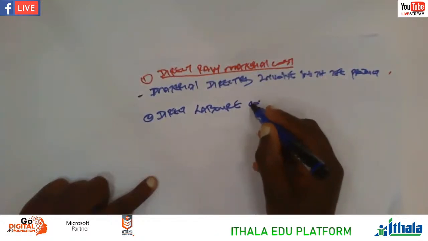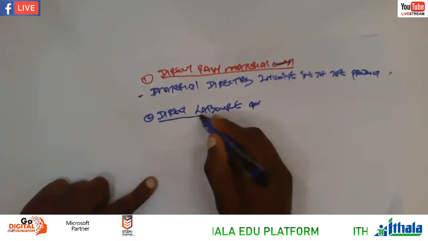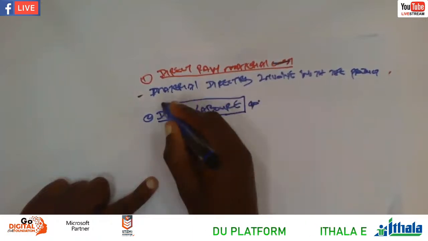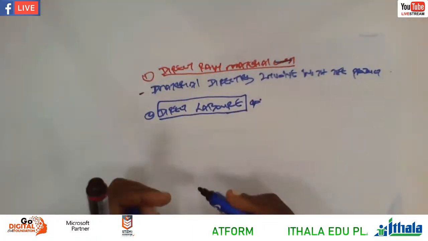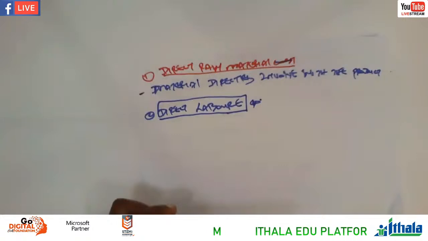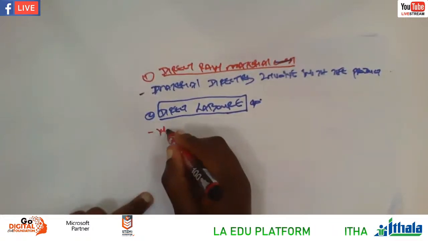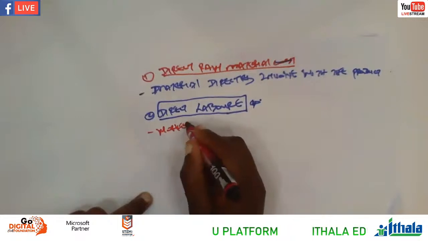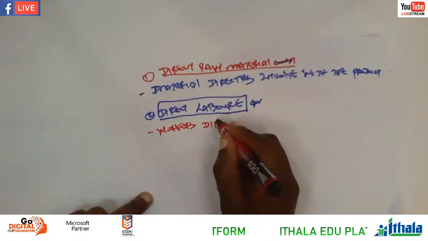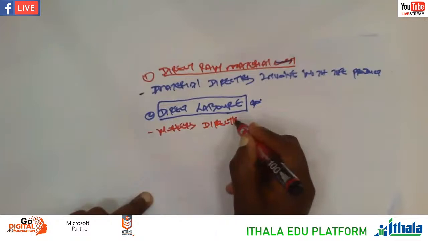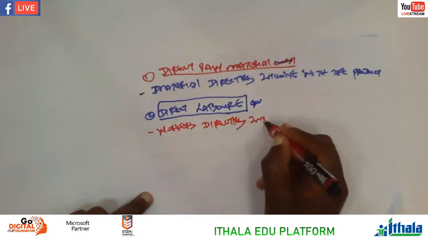And then direct labor, right? Direct labor, these are workers that are directly involved with the production, right? These are workers that are directly involved with the production process.